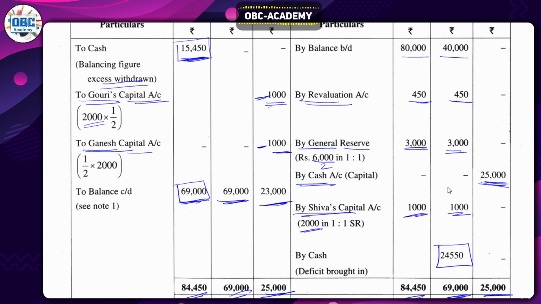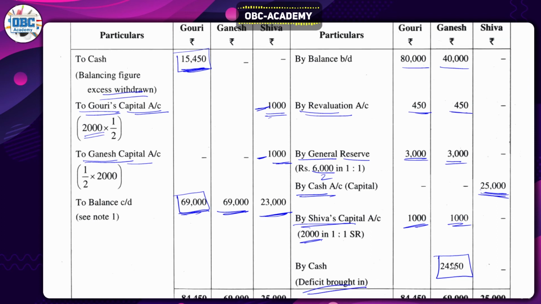And now if you subtract 40,000, 4,500, 3,000 and 1,000, you will get 24,550 as a deficit. So write "by cash, deficit brought in". So Ganesha has to pay 24,550 and Gauri will get paid 15,450 because of excess capital. So this is how you should calculate the capital account. Next, we're moving on to the balance sheet.